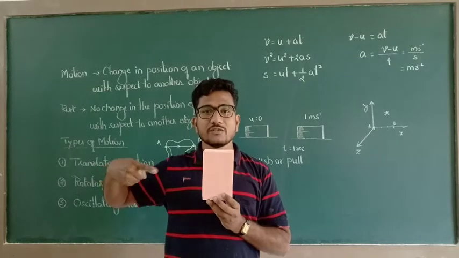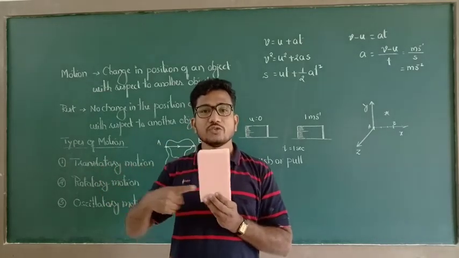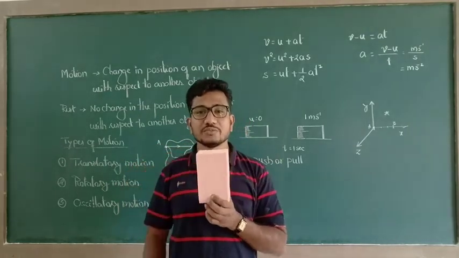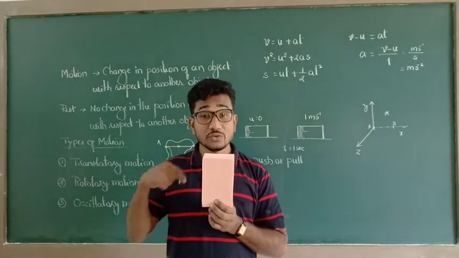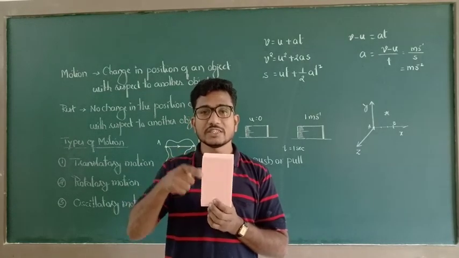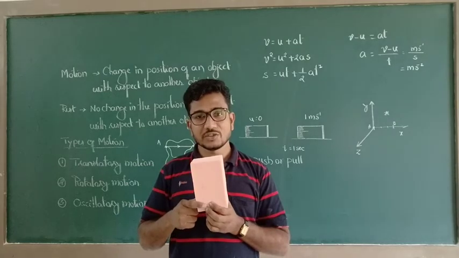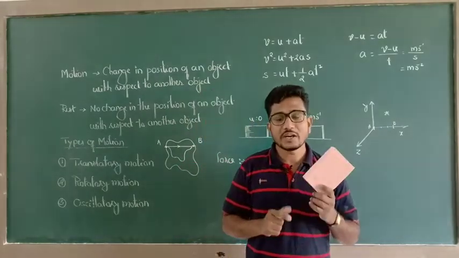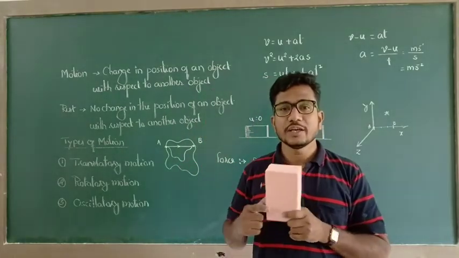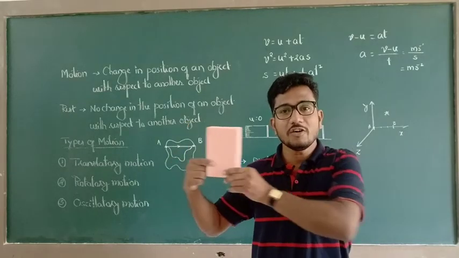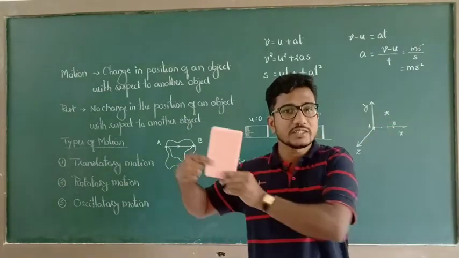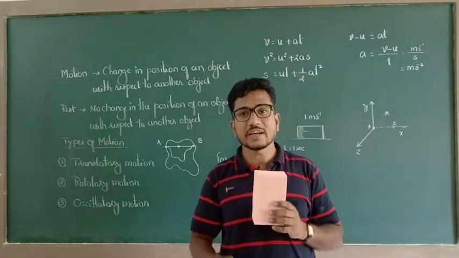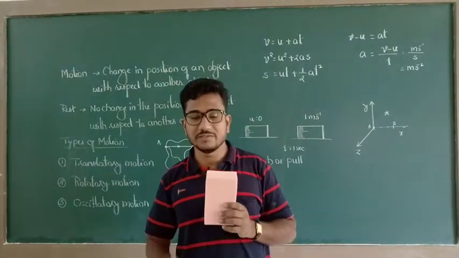When I am going to apply external force on this object, then there is a change in position of the object. If there is no external agency, then this object is at rest. So this is nothing but Newton's first law of motion. According to Newton's first law of motion, a body is at rest or in motion unless and until it is acted upon by an external agency.